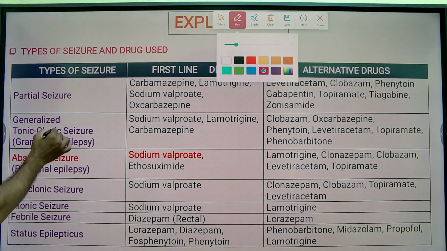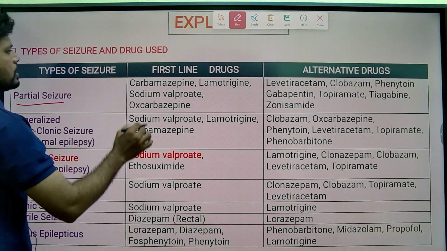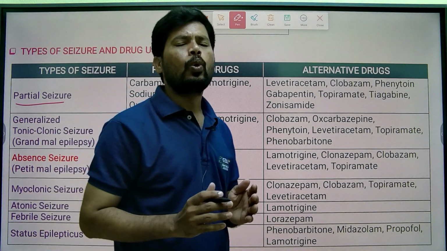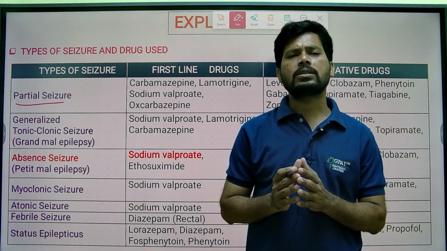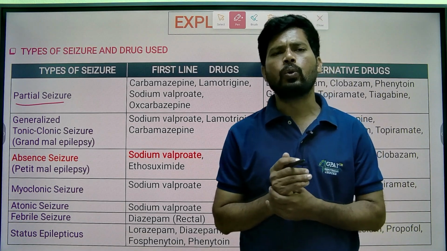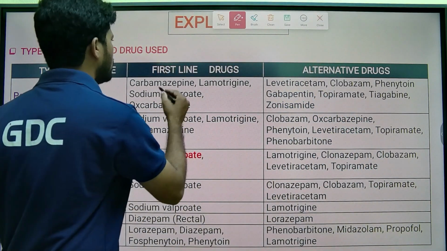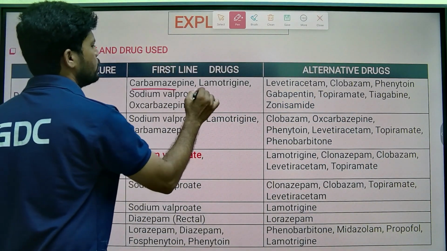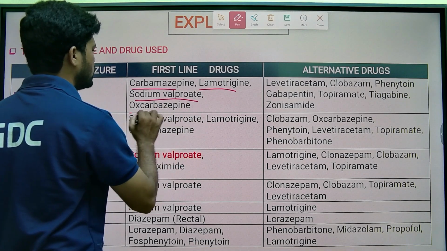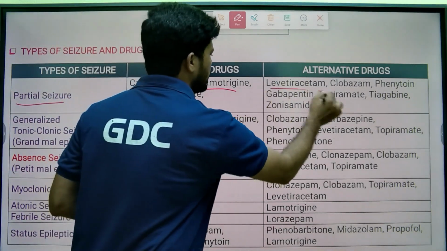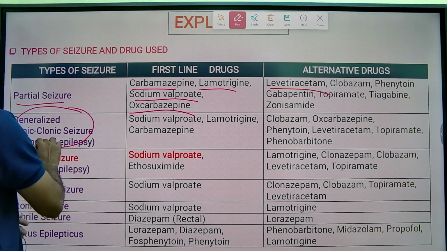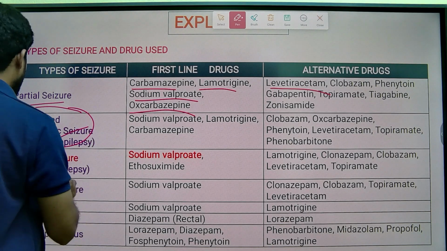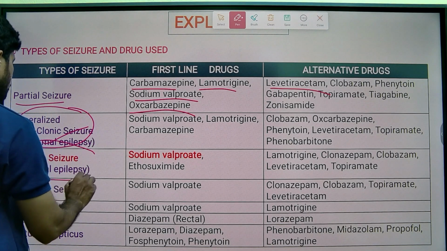For example, for treatment of a partial seizure, only a little part of the brain is affected and loss of consciousness is very low. First line drugs are carbamazepine, lamotrigine, sodium valproate, oxcarbazepine, and also levetiracetam. Generalized tonic-clonic seizures are also known as grand mal epilepsy, and absence seizures as petit mal epilepsy.